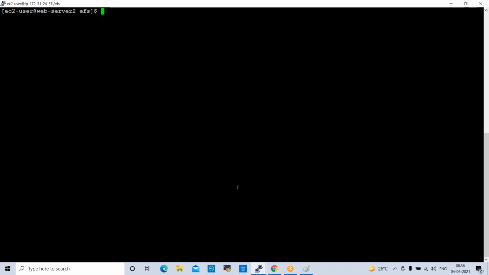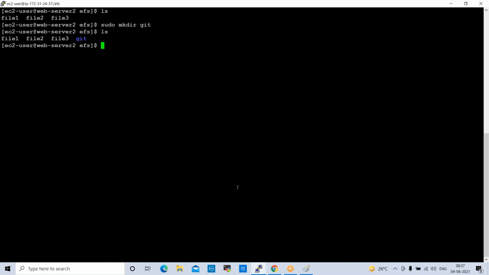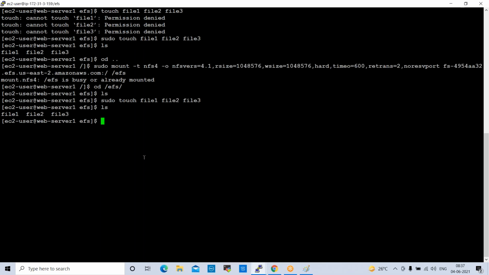Now go to web server 2. You check ls now. See here what it is showing. I created 3 files on web server 1, and those files are available on web server 2, right? In web server 2, I want to create one folder here. Sudo mkdir git. I want to create a git folder on web server 2. See here. Now we have 3 files and 1 folder on web server 2. Now moving to web server 1. If you check ls here, see here.